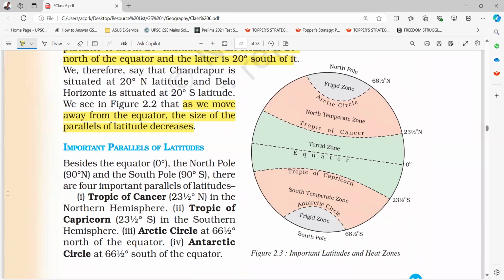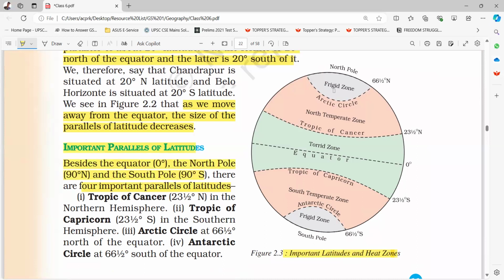Important parallels of latitudes. Besides the equator, the North Pole at 90° north and the South Pole at 90° south, there are four important parallels of latitude. Figure 2.3 shows important latitudes and heat zones.